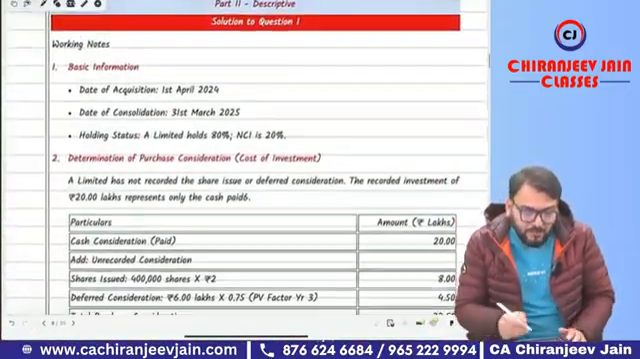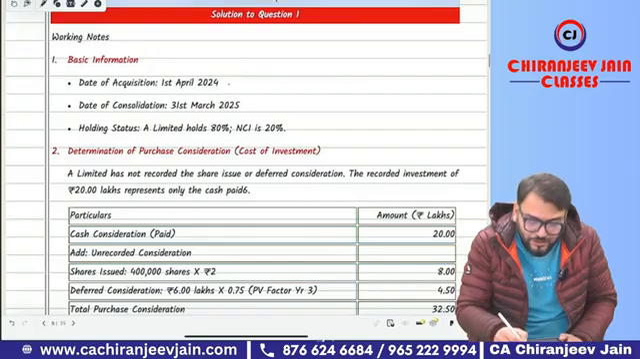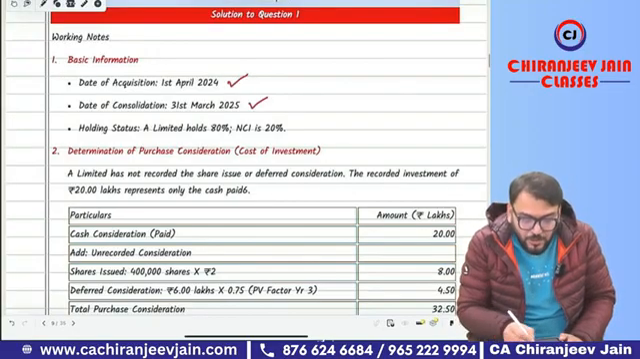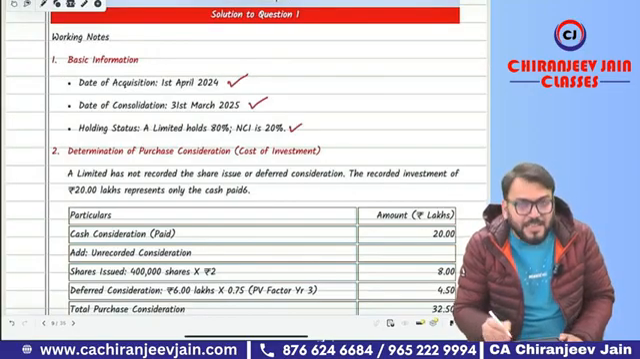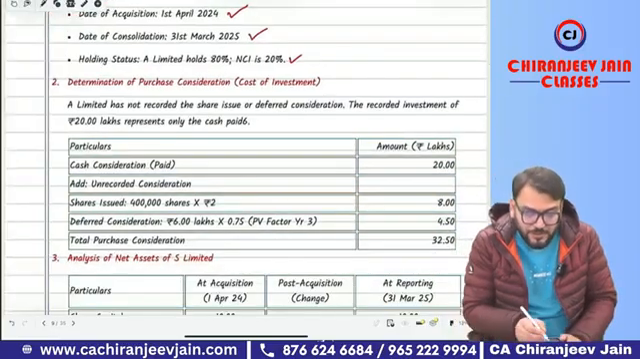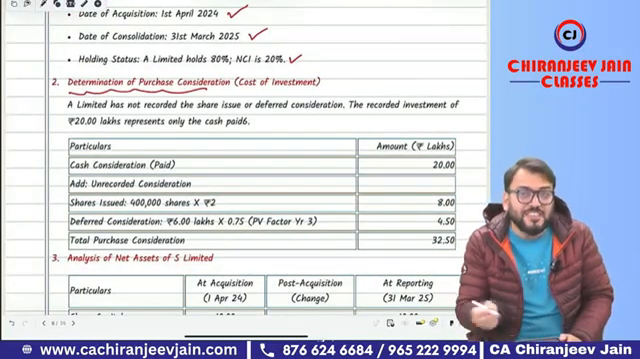So what we have done, first working out basic information. What is the date of acquisition? What is the date of consolidation? Holding, of course, 80%, A Limited, NCI 20%. This is the basic information. First, we need to calculate PC because purchase consideration is not given.